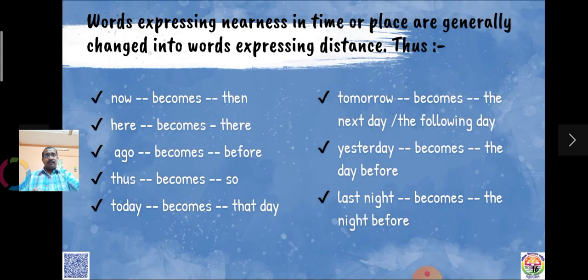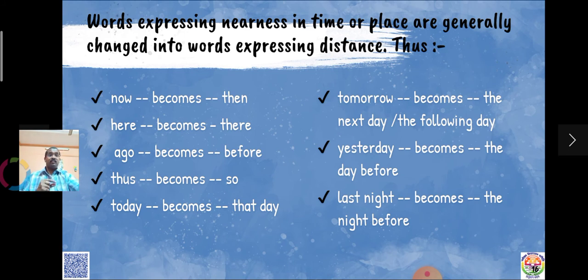Then another very important rule is words expressing nearness in time or place are generally changed into words expressing distance. That means in the direct speech, if you find a now, in the indirect it becomes then, here becomes there, ago becomes before, thus becomes so, today becomes that day. Tomorrow becomes the next day or the following day.